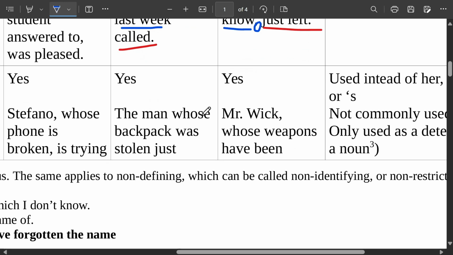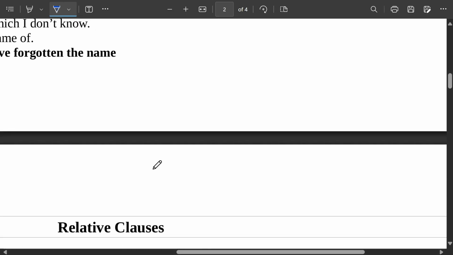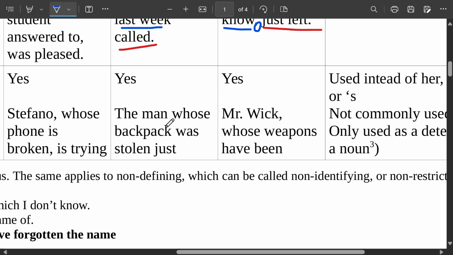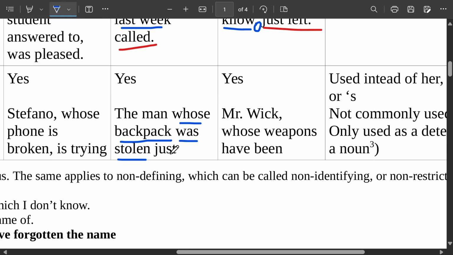The man whose backpack was stolen just called the guards. So the relative clause is here. You tell me, what is the relative clause? Whose backpack was stolen. Do I add "just"? No. Just called the guards. Yes, we should not add "just". Good. So, is this defining or non-defining? You see, you have the man. Oh, it's a defining relative clause.